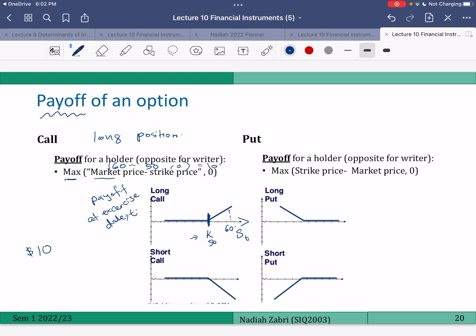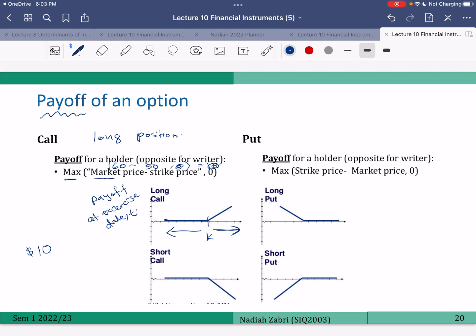But if this number is negative, so if the market price is less than 50, you'll get a negative number here. So you will take the maximum, so you will take 0. So the payoff is 0. It is reflected by this graph. By this graph, you can see if ST is bigger than K, your payoff is positive. If ST is smaller than K, your payoff is 0 because you won't exercise.